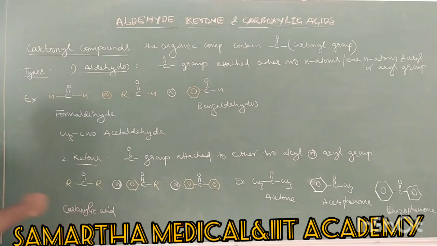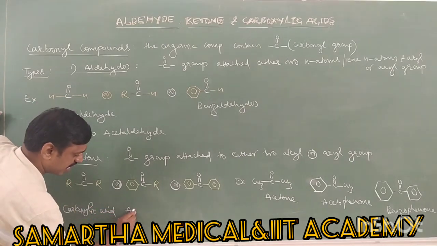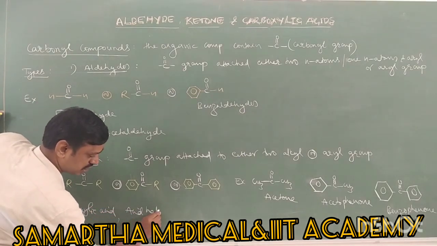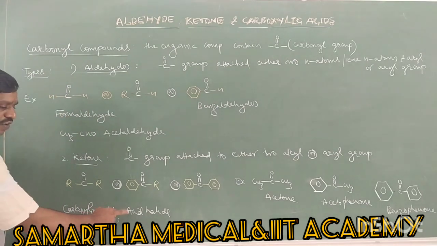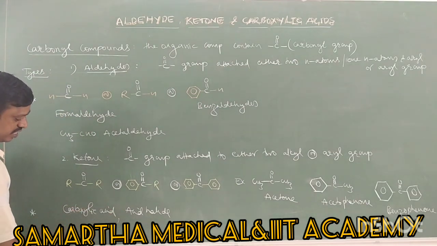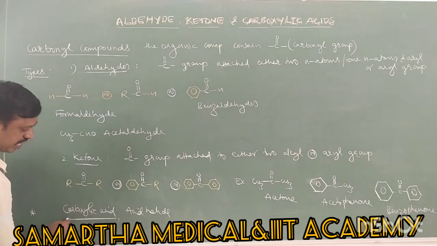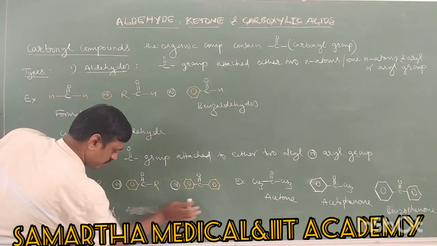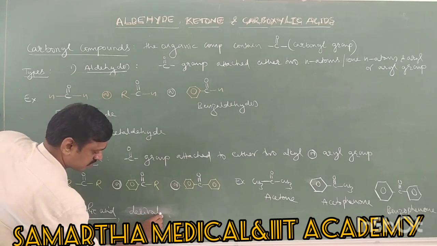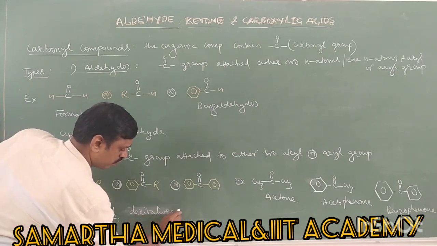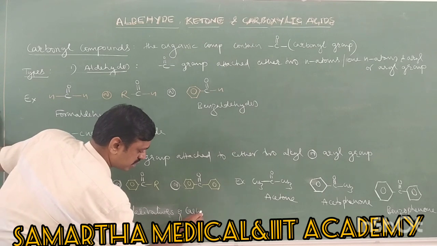Carboxylic acid also contains a carbonyl group, even acid halide also contains a carbonyl group. So we call them derivatives of carboxylic acid: carboxylic acid, and here derivatives of carboxylic acids,